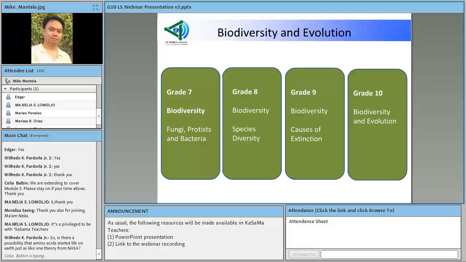So in terms of we summarize, we synthesize. So what the students learned about biodiversity and evolution strand in grade 7 is about the diversity of cells. Okay, so animals, humans, plants, and then we included the fungi, protists, and bacteria. And in grade 8, they were able to study already the different species from the simplest to the most complex.